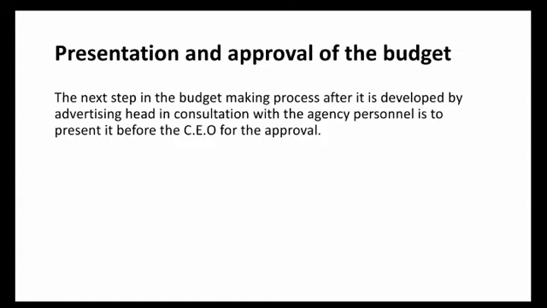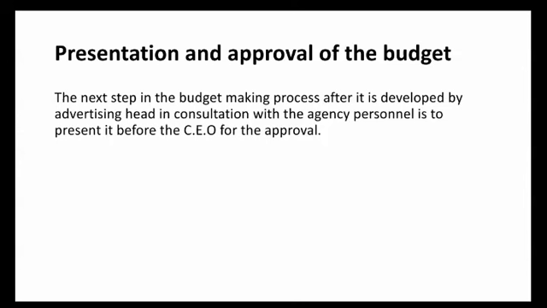So the collection of data and the preparation of the advertising budget is the first step in the advertising budget process. Let us discuss the next step, which is the presentation and approval of the budget. The budget prepared by the advertising manager is presented to the CEO, who may modify the budget on the basis of the prevailing marketing conditions and the management requirements.